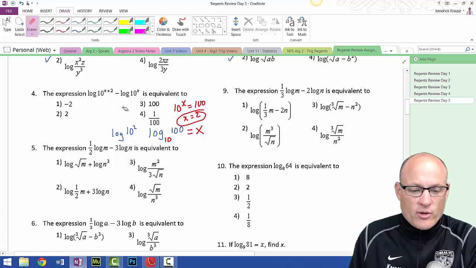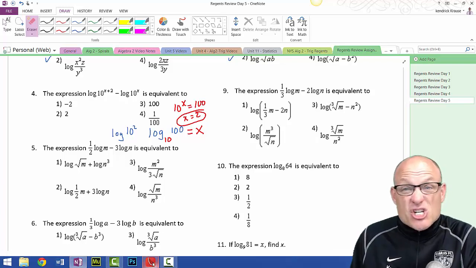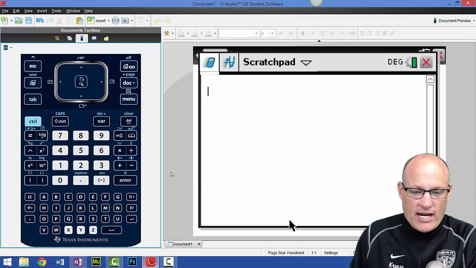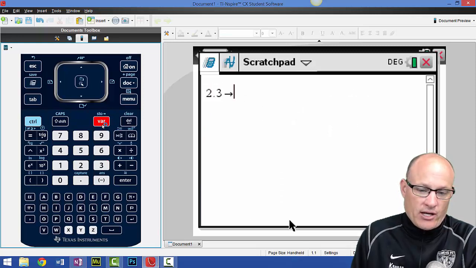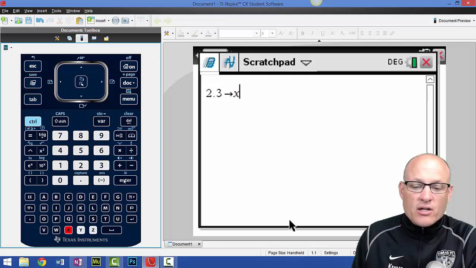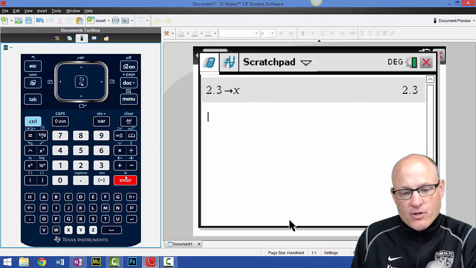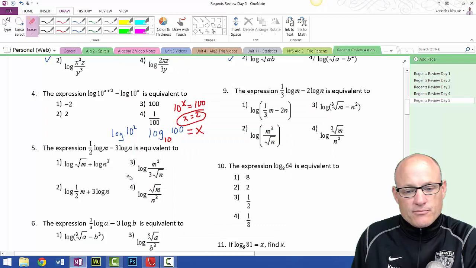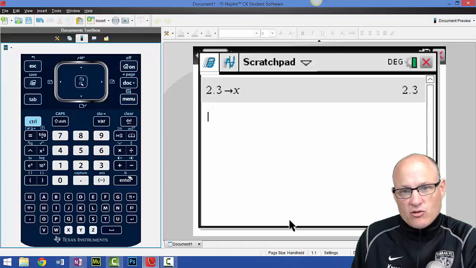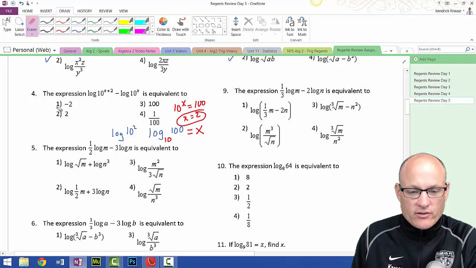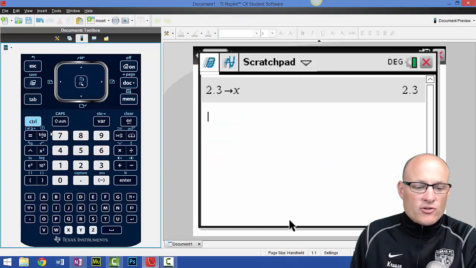So let me show you another way to do this one using a little bit of a cheat. We're going to make up a number for x. So we're going to take like 2.3 and we're going to store it into x. Why a weird number? Because I said so. Doesn't matter in this case. They're not asking what x is. If they were asking what x is, I'd have to put these numbers in for x. They're not asking. So we're going to do log.